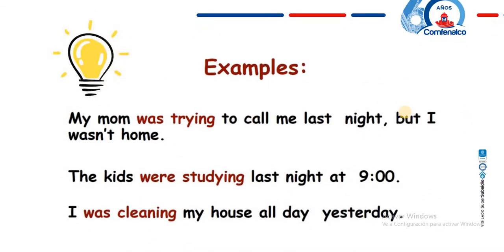So examples about that. My mom was trying to call me last night, but I wasn't home. Was trying, we have in here the main verb, which is try, but we put the ing form at the end. I have in here the kids were studying last night at 9 p.m. and the last one, I was cleaning my house all day yesterday. You have to take all this structure into account so you can have the best knowledge regarding this topic.